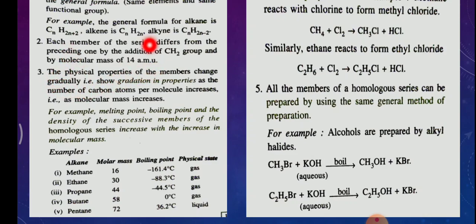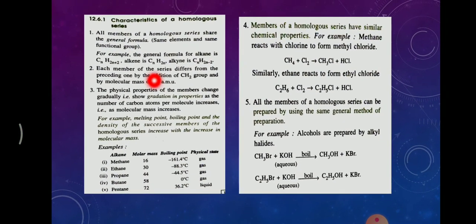These are the properties which we are studying here. First one, all the homologous series share the same general formula. Suppose alkanes will follow only this general formula. Alkenes will follow only this general formula. The second point states that they differ by 14 AMU.